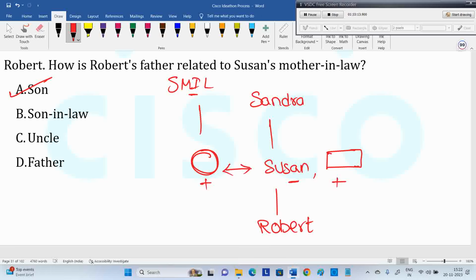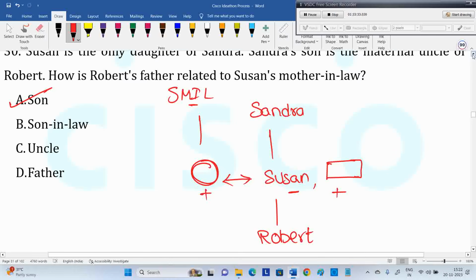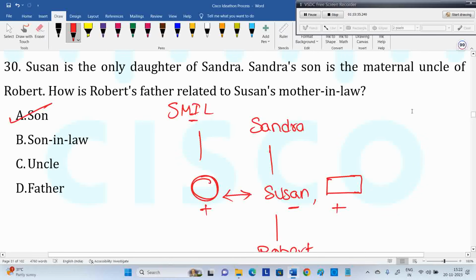If they ask how Robert's father is related to Susan's mother, then it is son-in-law. Robert's father related to Susan's mother or Susan's parents means it will be son-in-law. But you see, this is also a good question. You just see the blood relations. You have to know mother-in-law is nothing but the spouse's mother.